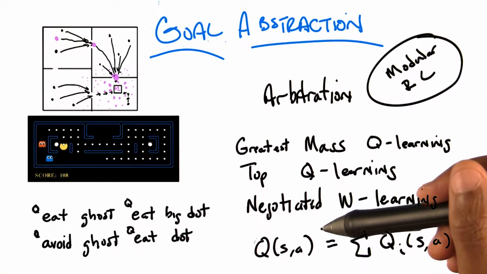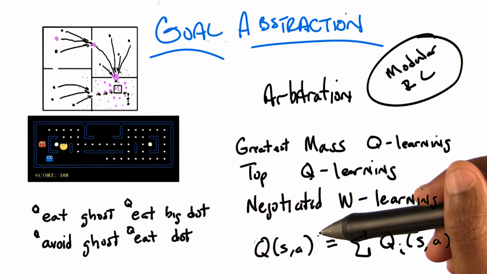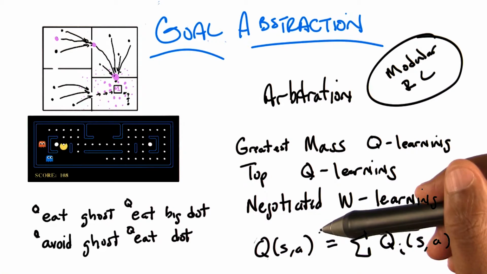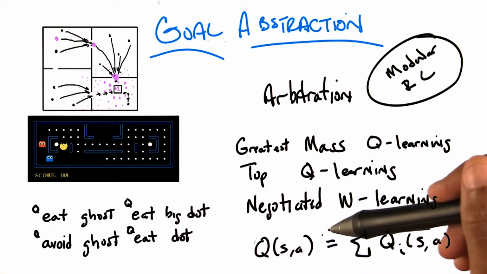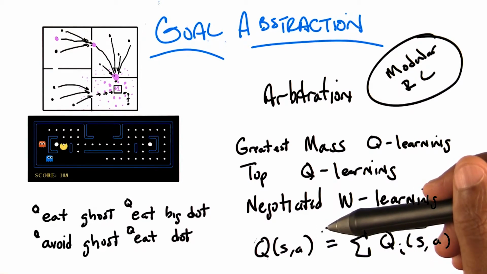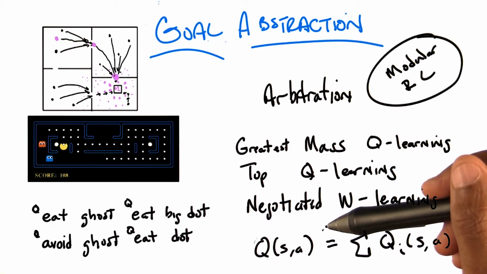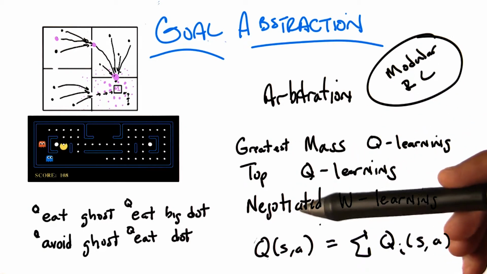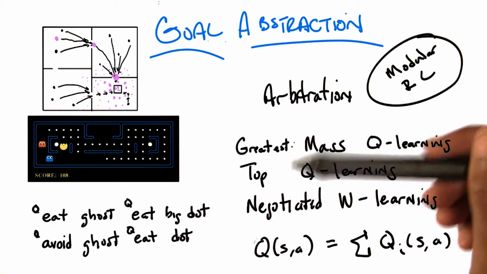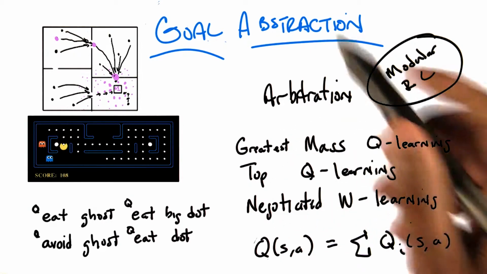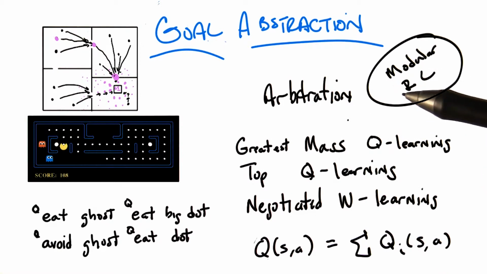So I want to say that the modules are voting, but they're voting on different actions, and whichever action has the largest number of votes wins. Right. I'm sorry, that's what I meant to say. Well, it was interpretable as whichever Q module gets the most votes gets to decide. Oh, I'm sorry. Yeah, so that's actually closer to what you were describing. Here all you're doing is voting for each action. That's the greatest mass Q-learning, and you just go from there.